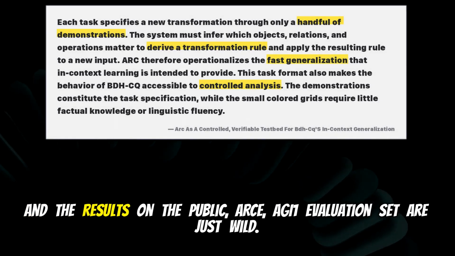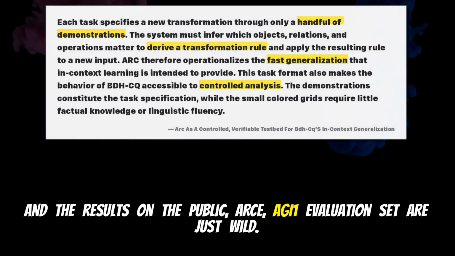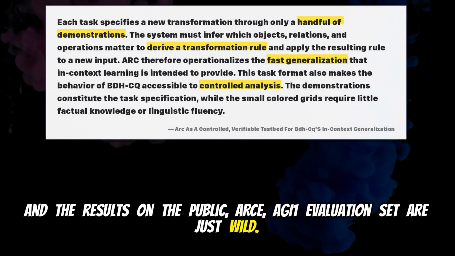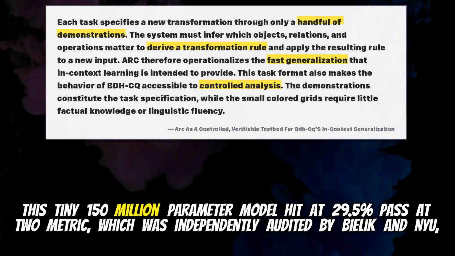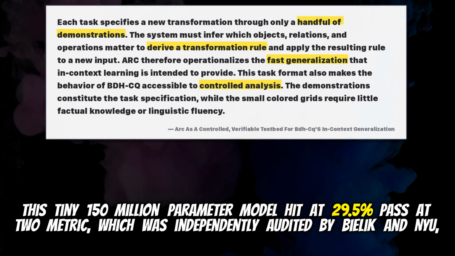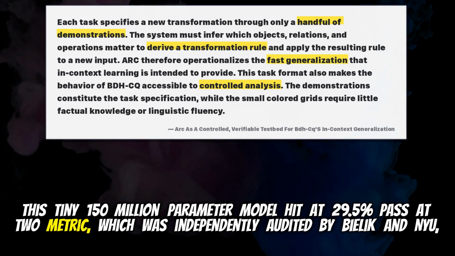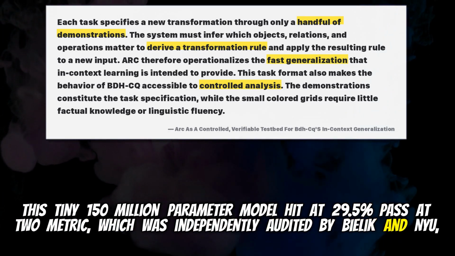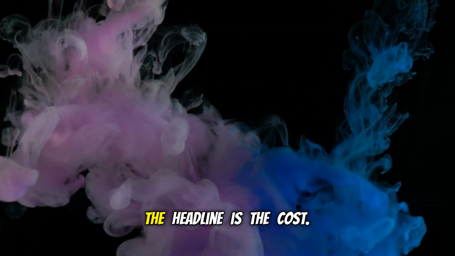And the results on the public ARC-AGI-1 evaluation set are just wild. This tiny 150 million parameter model hit a 29.5% pass at 2 metric. Which was independently audited by Bielek and NYU, by the way. Yeah, so it's a robust number. But the score itself isn't even the real headline. The headline is the cost.